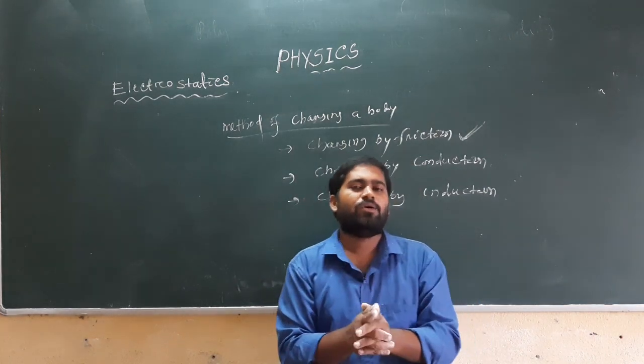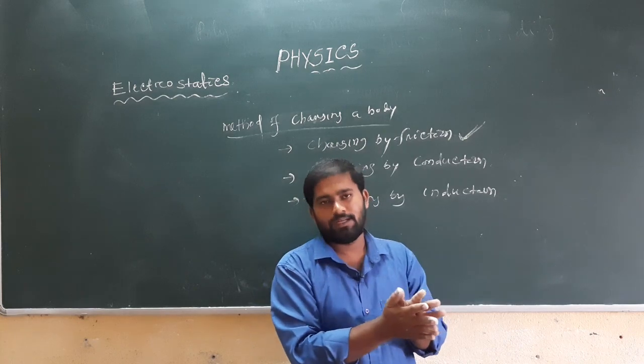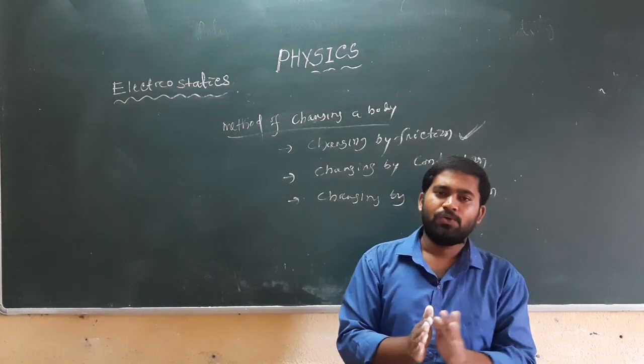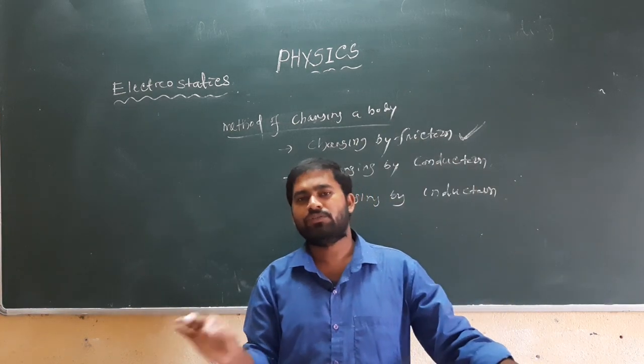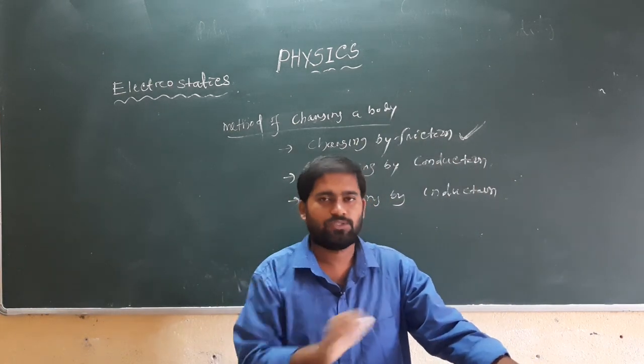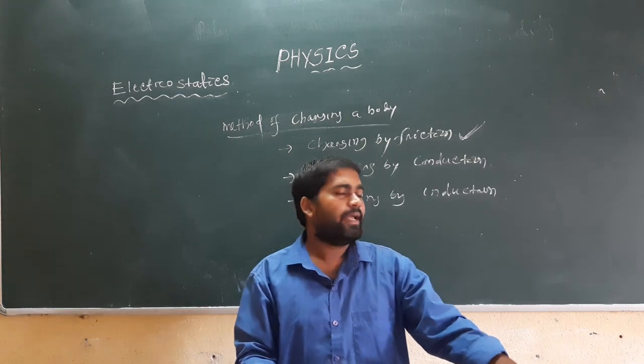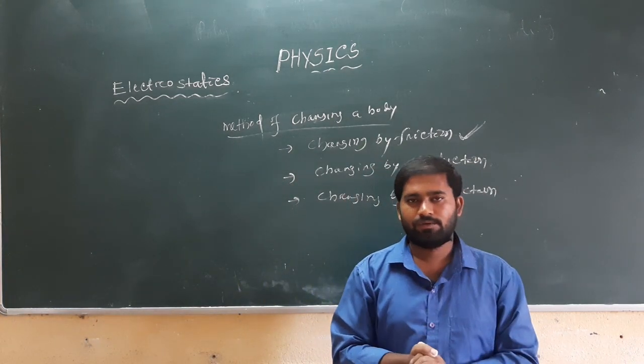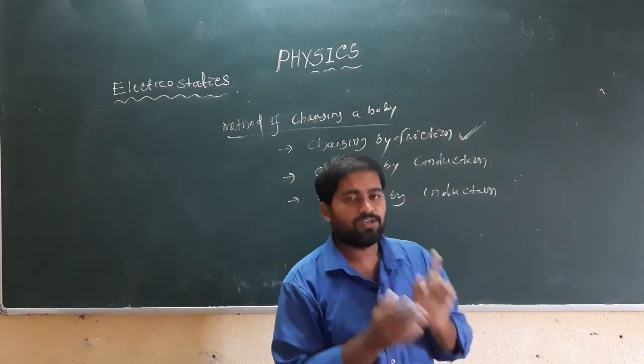The body which receives the electron becomes negatively charged, and the body which donates the electron becomes positively charged. That process is called frictional electricity, or charging by friction.